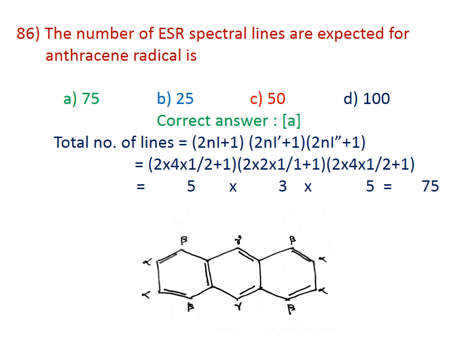The total number of lines is (2nI plus 1)(2n'I plus 1)(2n''I plus 1). That will be equal to (2 into 4 into half plus 1), (2 into 2 into half plus 1), and (2 into 4 into half plus 1). That will be equal to 5 into 3 into 5, which is equal to 75. The correct answer is A.